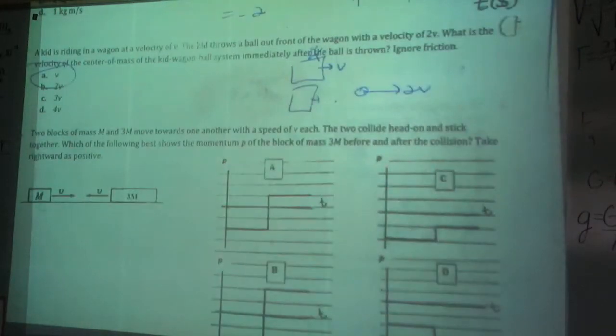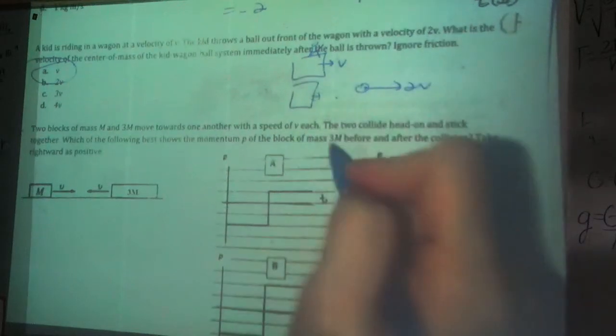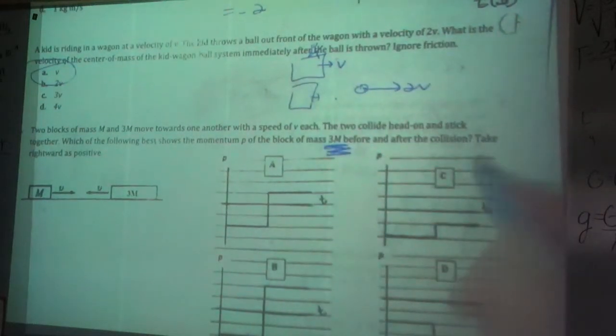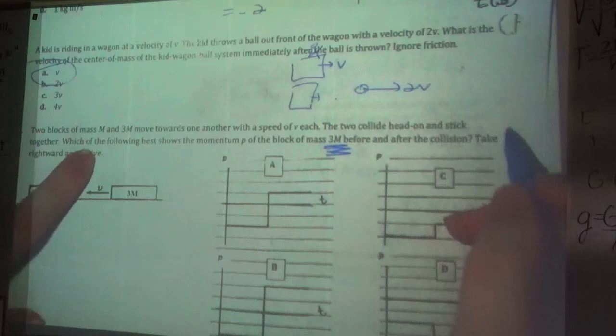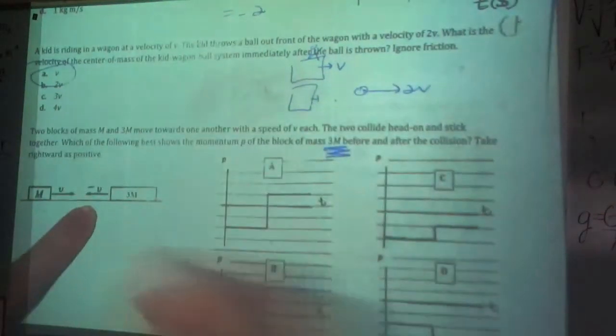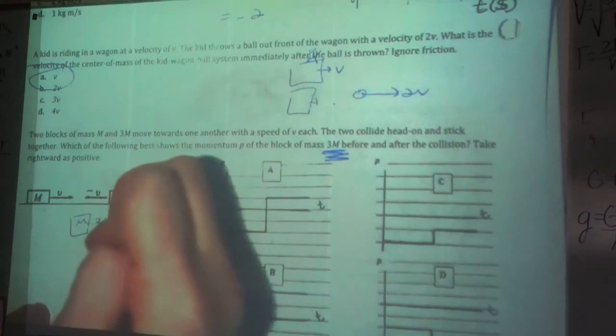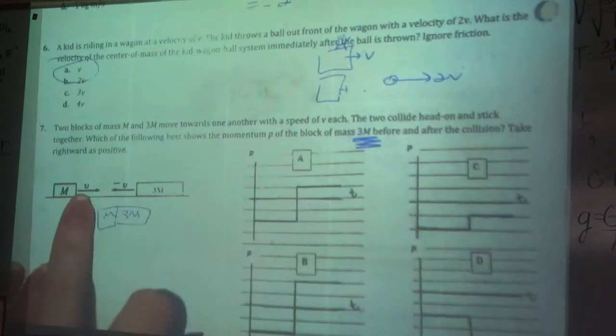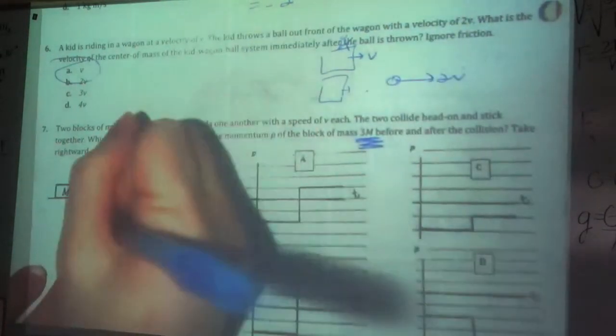Number 7: blocks M and 3M move towards each other at a speed of v each. They collide head-on and stick together. Which of the following best shows the momentum p of the 3M block, both before and after? It says take right as positive, so that means this one is negative. So I know I start negative. When these two hit together, there's more momentum to the left, so it's going to be going to the left still.